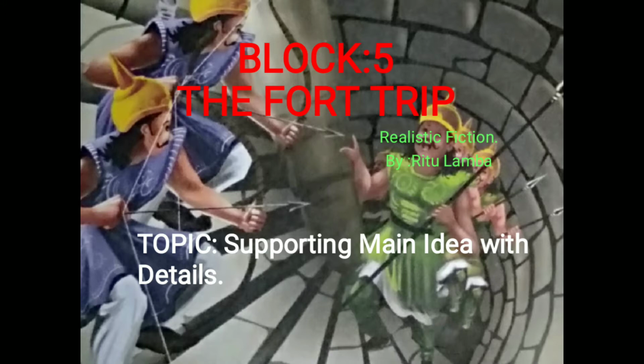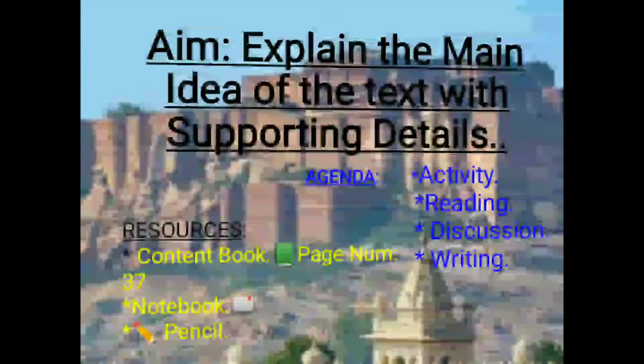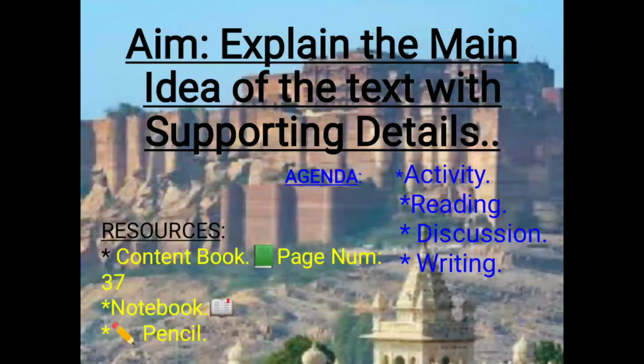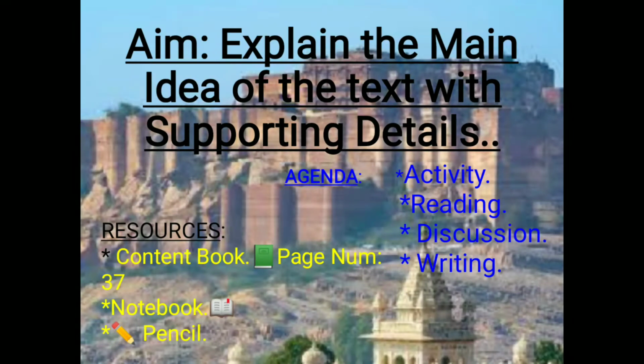Our topic for today's class is supporting main idea with details. Our aim for today's class is to explain the main idea of the text with supporting details. Our agenda includes an activity, then we'll have a discussion on it. After that, I'll give you something to write. For today's class, you need your content book page number 37, notebook and pencil. Keep all these resources ready.